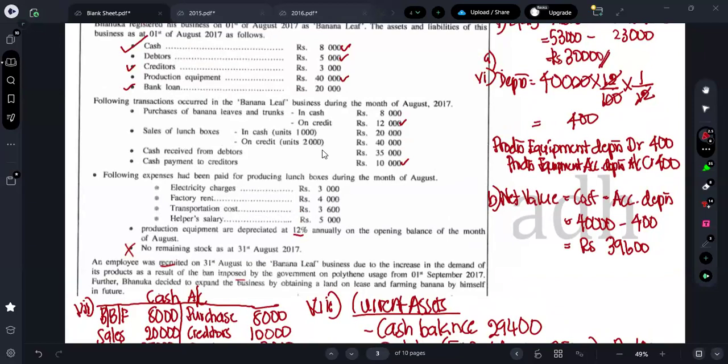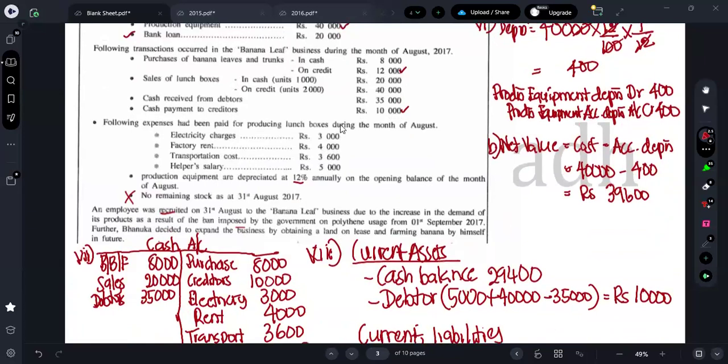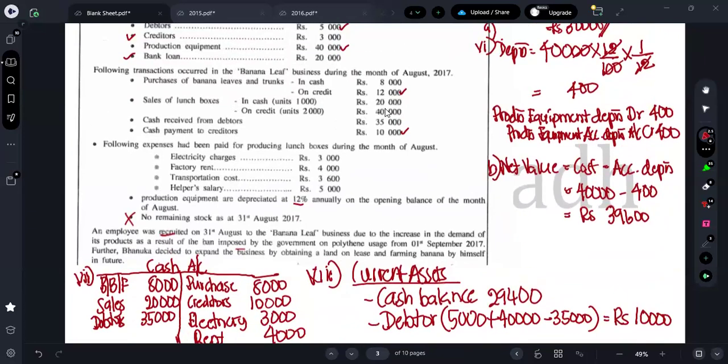Guys, I think there is another way to get the answer, right? They're asking for the unit cost, right? So if they are asking for the unit cost, we can get the total production cost, right? 20,000 plus 40,000 is 60,000. That is for the sales value. This 8,000, 20,000. Here, can I know what's the total here? 3,000 plus 4,000 is 7,000. 7, 8, 9, 10. 10,600. Okay, what's the total cost, guys?